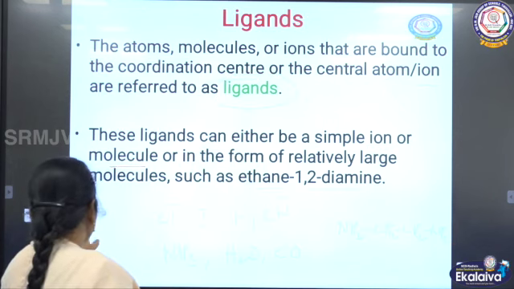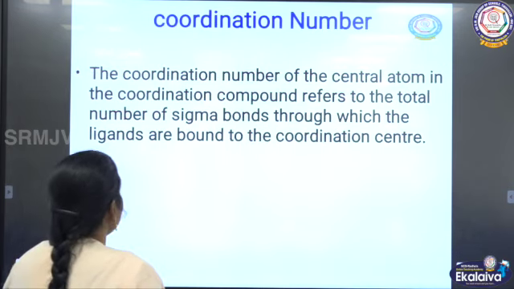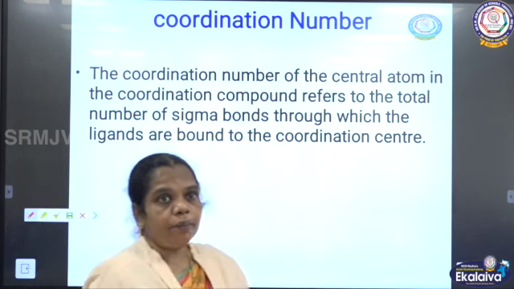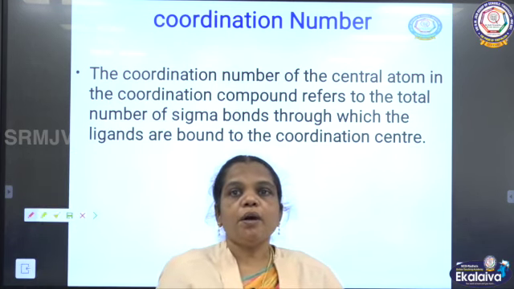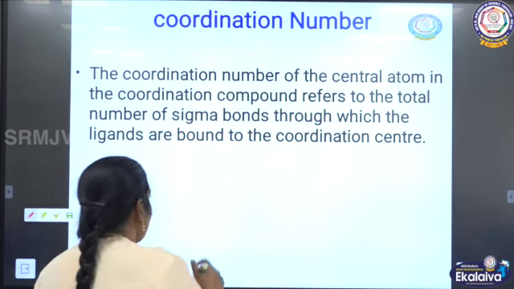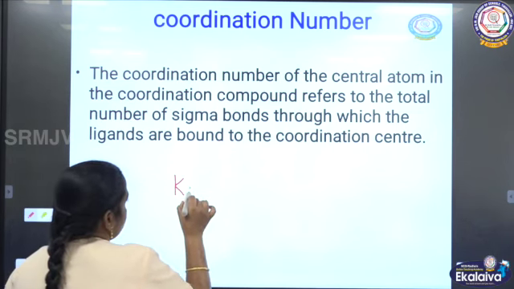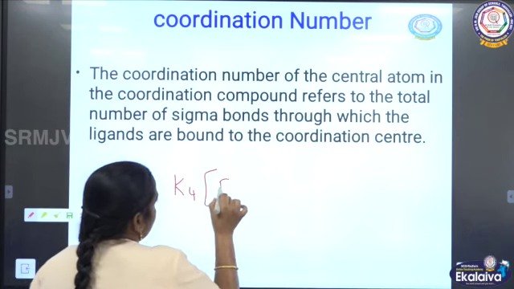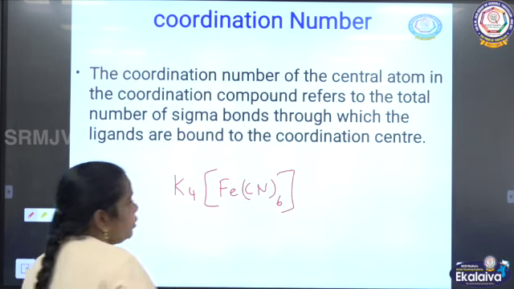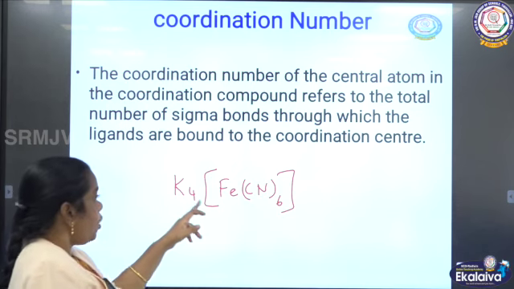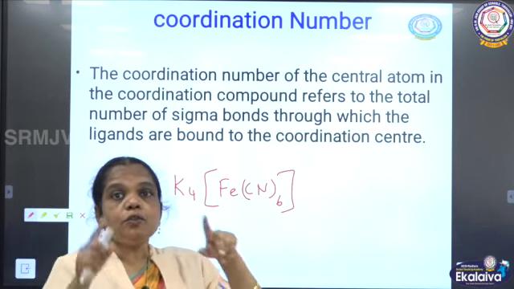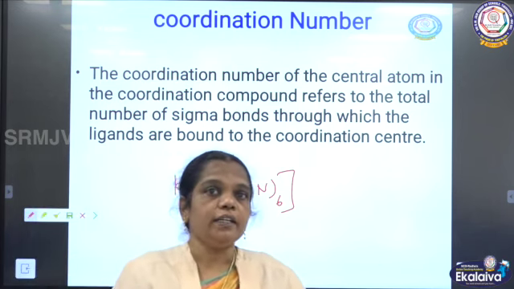And the next term in the coordination compound is the coordination number. So how do we predict the coordination number? In the coordination number, we consider the species present inside the coordination sphere. Now you can see this. In this compound, the potassium is outside of the coordination sphere, and iron and cyanide are inside the square bracket, which is called the coordination sphere.